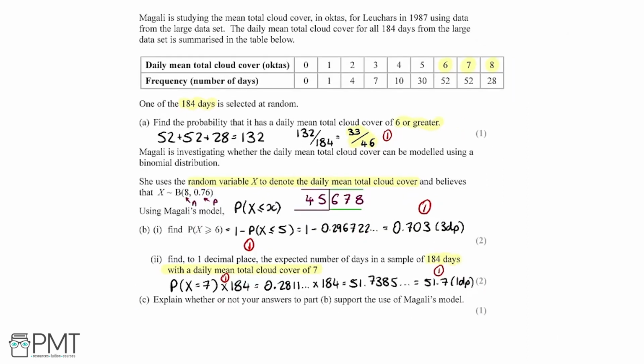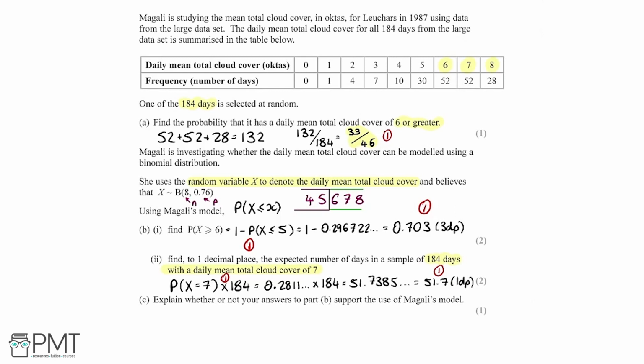So in part C, we need to explain whether or not our answers to part B support the use of Magali's model. So we can look at a couple of different things. First, if we compare part A and part B1, we see in part A the probability of a daily mean total cloud cover of 6 or greater is 33 over 46, which is 0.717. And look at what we got in B part 1 when we use the model. We got 0.703. So the numbers are relatively close, so that shows that the model is likely to be quite accurate.